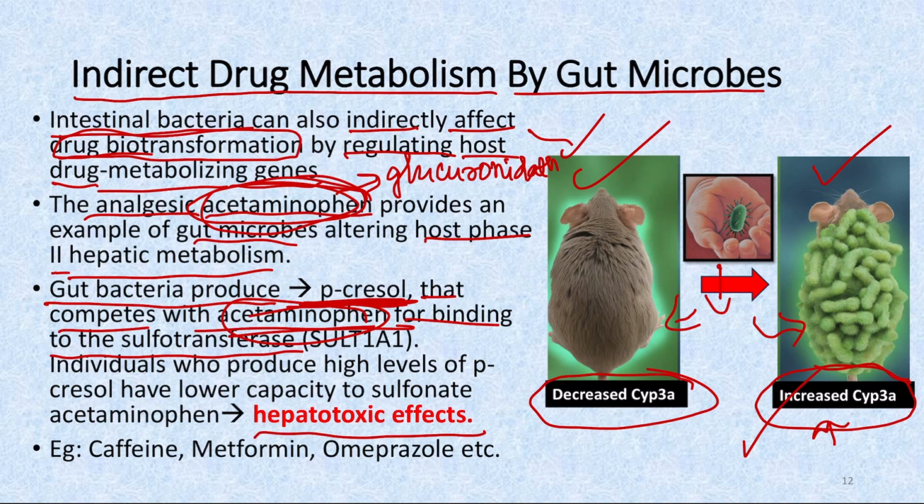So hepatotoxic effects are seen in cases where there are high levels of p-cresol. This leads to a lower capacity to sulfonate the acetaminophen, leading to hepatotoxic effects. And there are several other drugs where there is indirect drug metabolism by the gut microbes. Examples include caffeine, metformin, omeprazole, etc., and so many more examples.